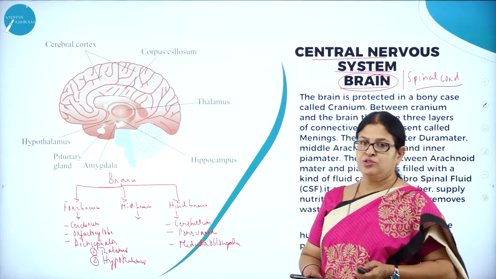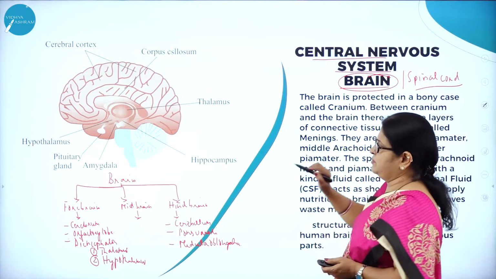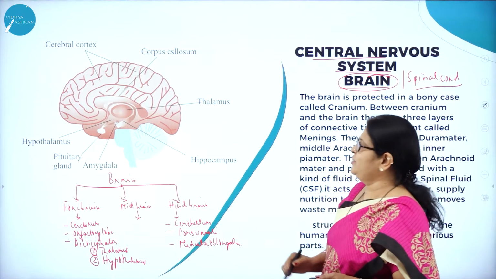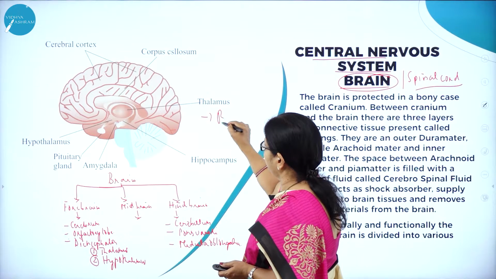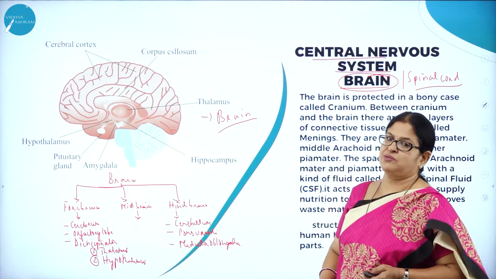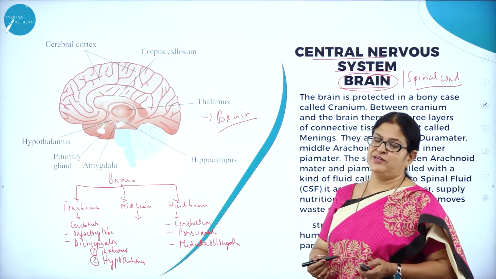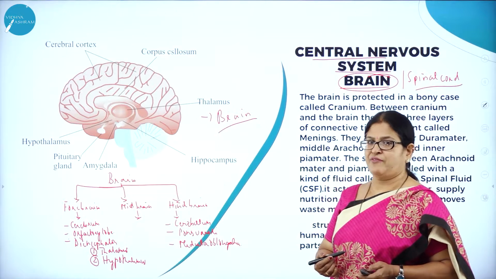Moving on to the next very important concept, the central nervous system. By seeing this beautiful picture, you all know that we are going to study a very important part of the nervous system called the brain. We all know how important this organ is for our body.